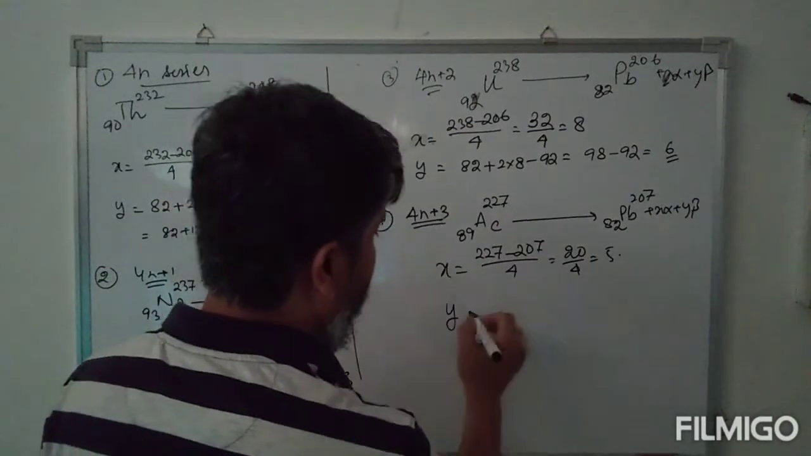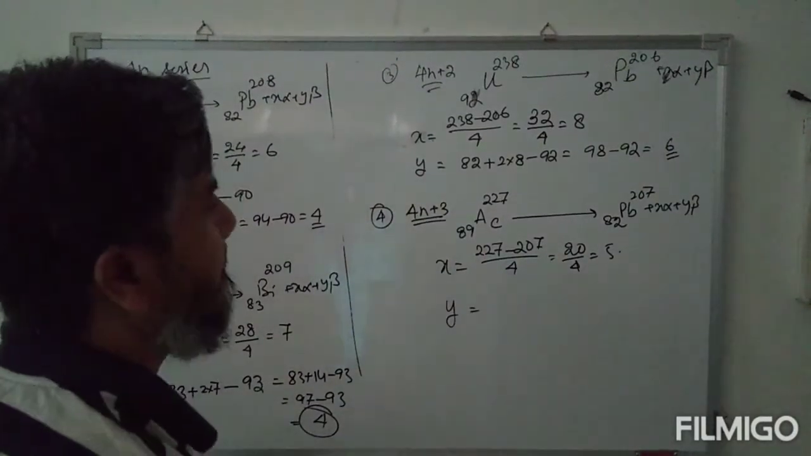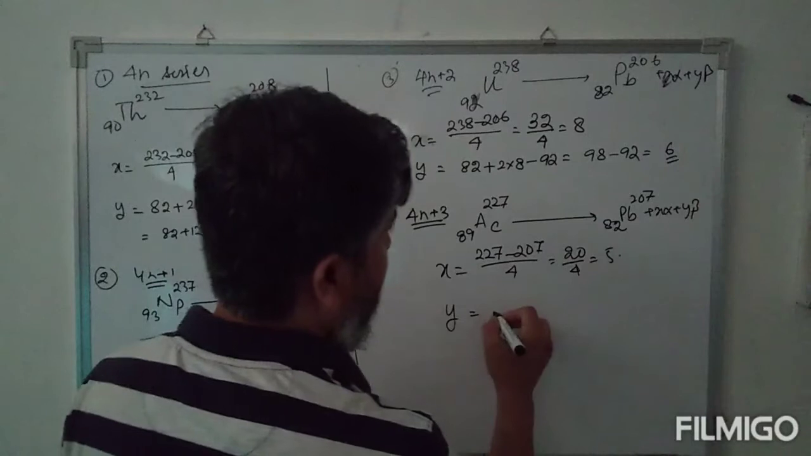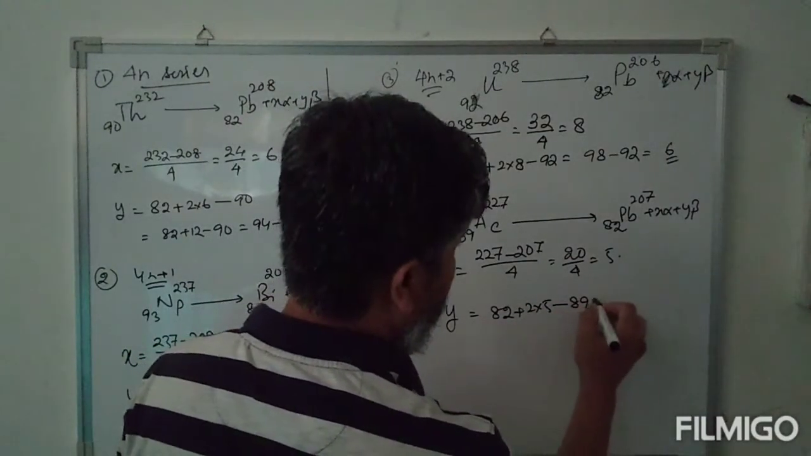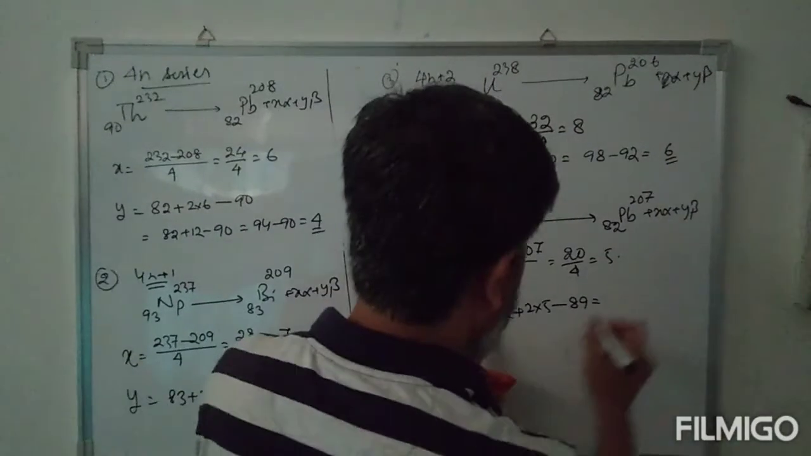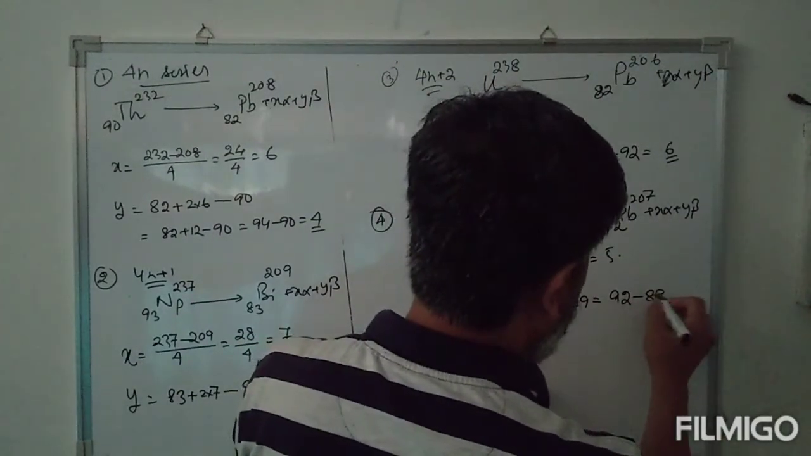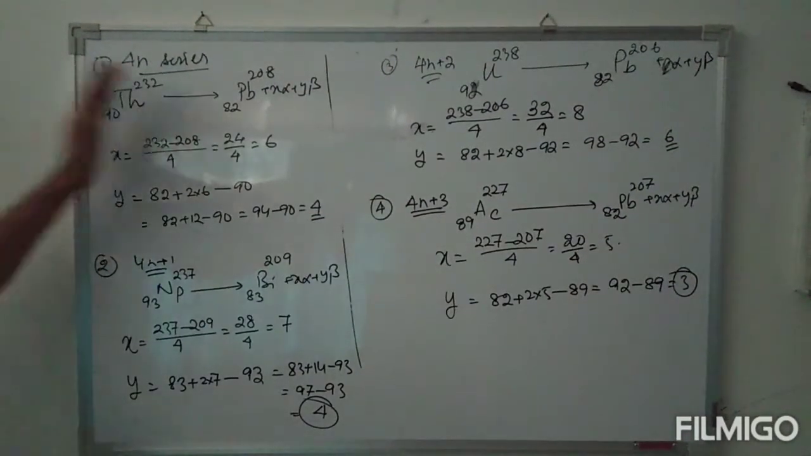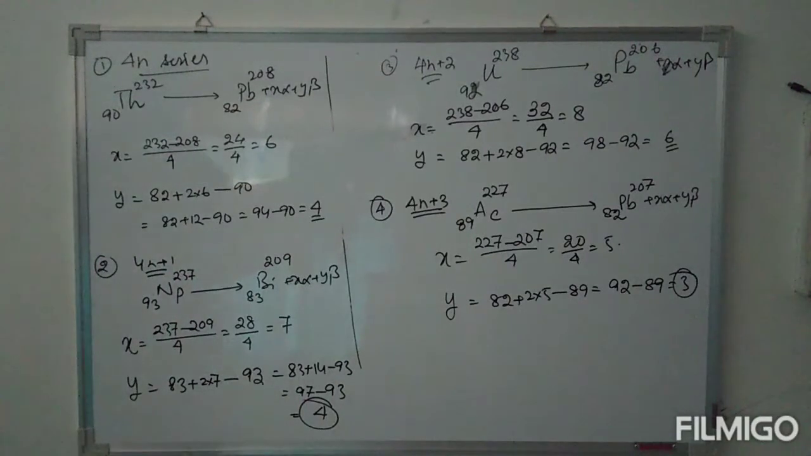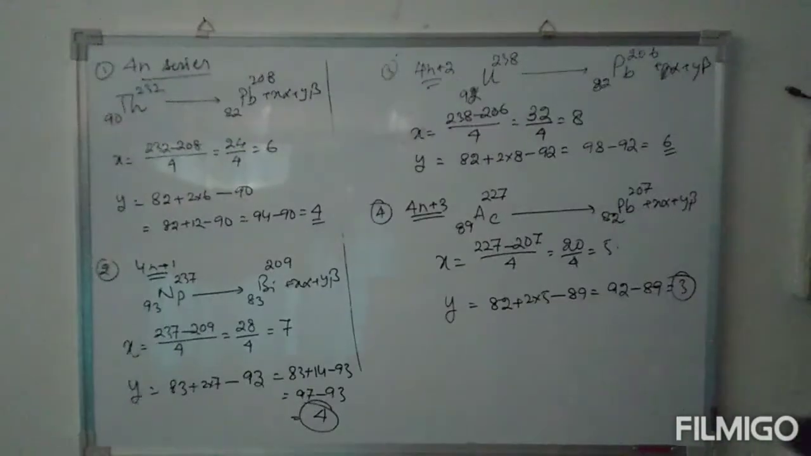Number of beta particles: 82 plus 2 into 5 minus 89. So 82 plus 10, 92 minus 89. So we have 3. So this is how we define the number of alpha particles and beta particles during radioactive decay. So this is the calculation of the number of alpha particles and beta particles.